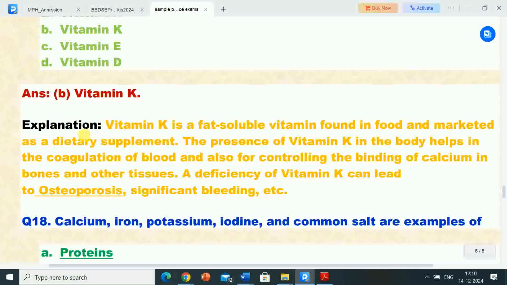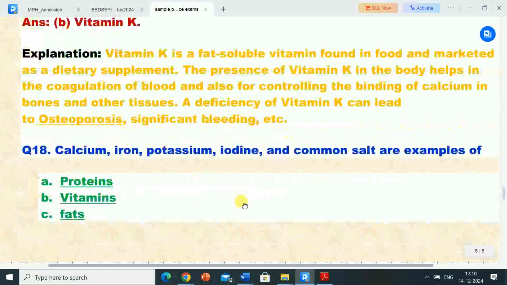Its explanation is, vitamin K is a fat soluble vitamin found in food and marketed as a dietary supplement. The presence of vitamin K in the body helps in the coagulation of blood and also in controlling the binding of calcium in bones and other tissues. A deficiency of vitamin K can lead to osteoporosis, significant bleeding, etc.